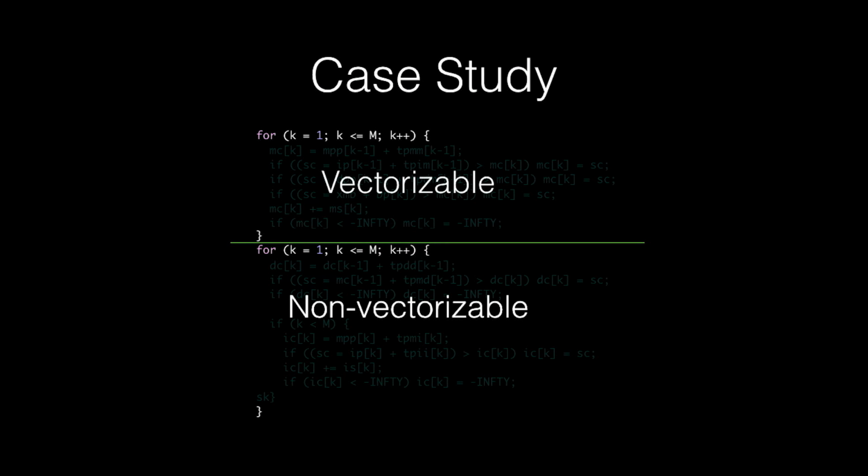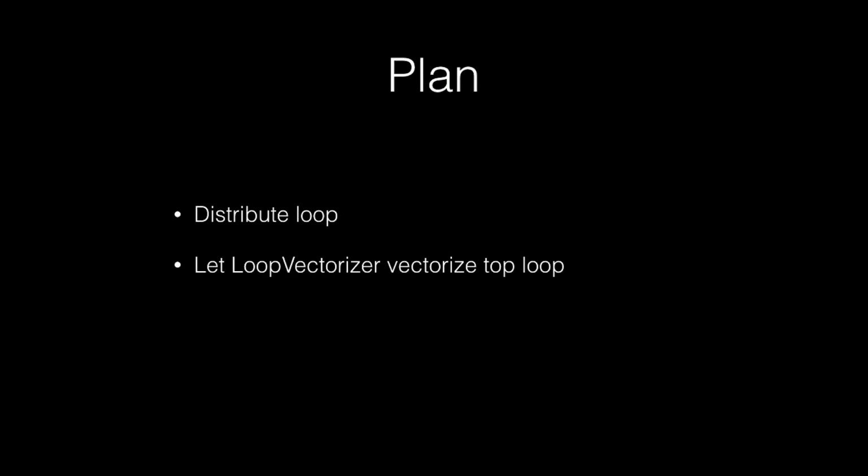So let's summarize our current plan. How are we going to optimize our case study loop? We're going to distribute the loop, and then we're going to run the regular loop vectorizer after it and perform vectorization. These two transformations together implement what we call partial loop vectorization, because at the end we obviously vectorize only part of the loop. So in order to support partial loop vectorization for such cases, we set out to implement the missing part, which is the loop distribution pass.